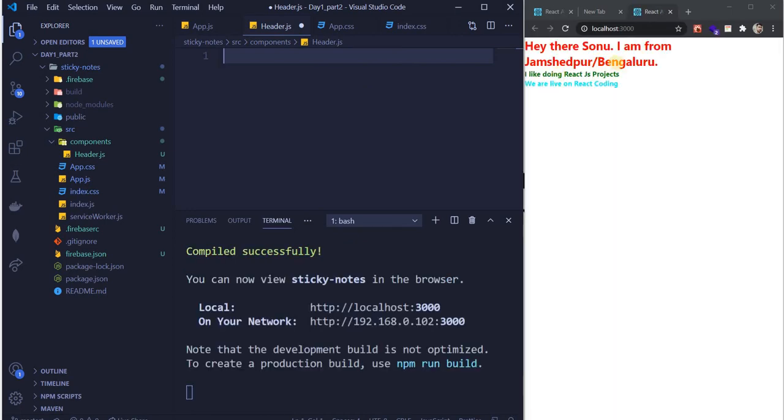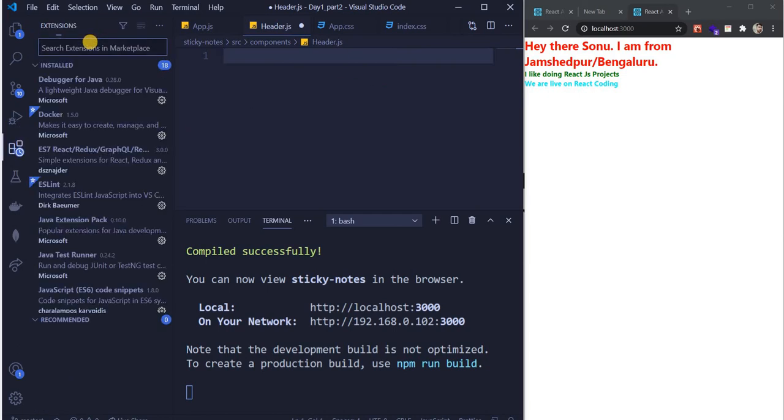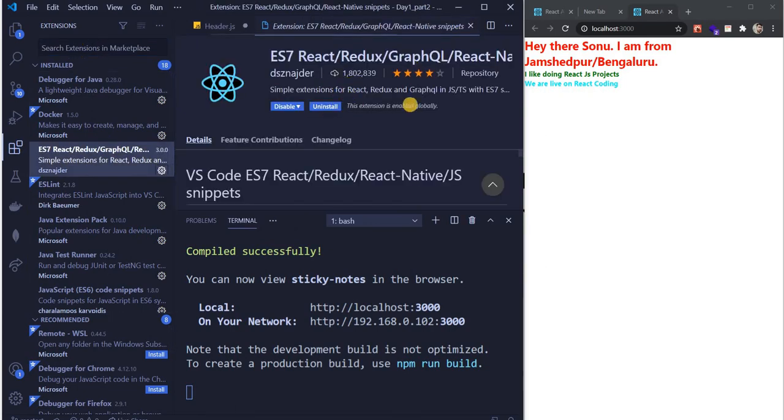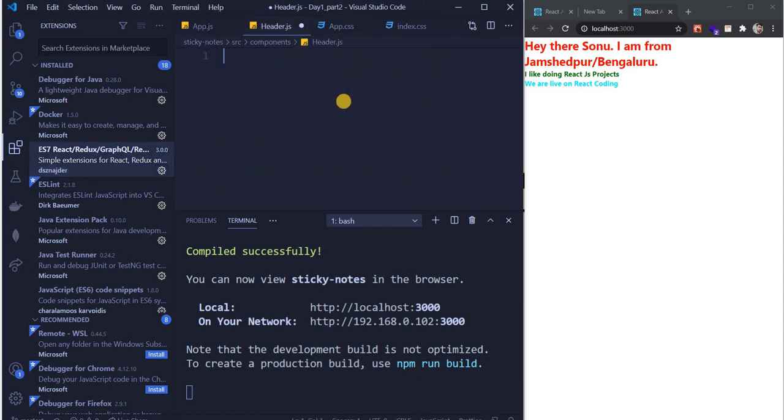So now let's see. I have all these things written. Now there is this command, guys. Yesterday I asked you to install one extension, ES7 snippets, right? So if you see here, ES7 Redux, GraphQL, React Native snippets. Did you guys install it? You installed it, right? Yeah. So that's what I'm telling.